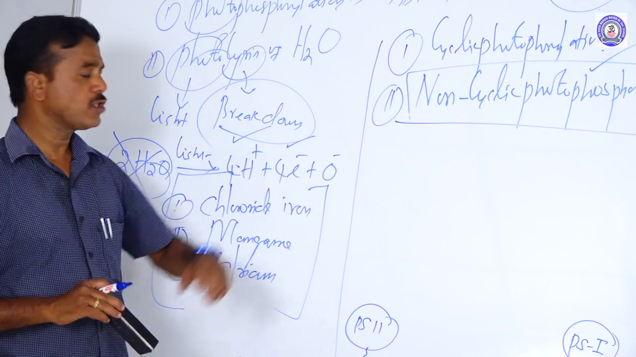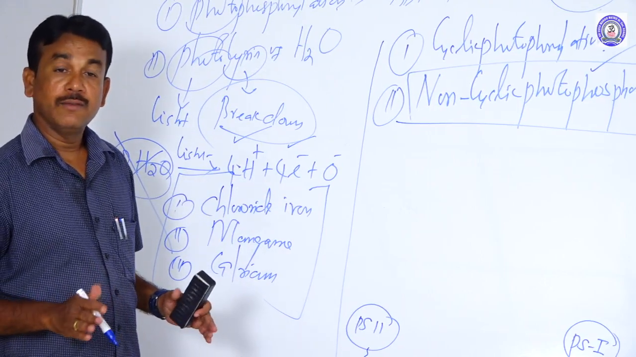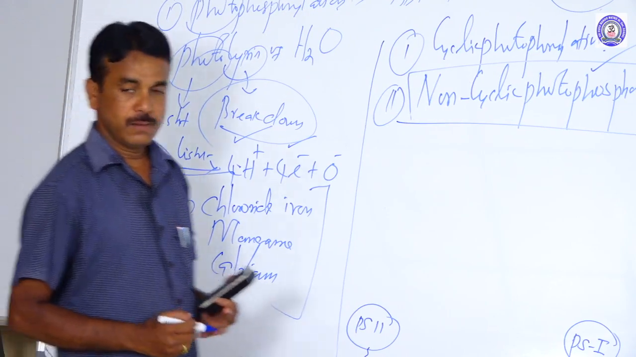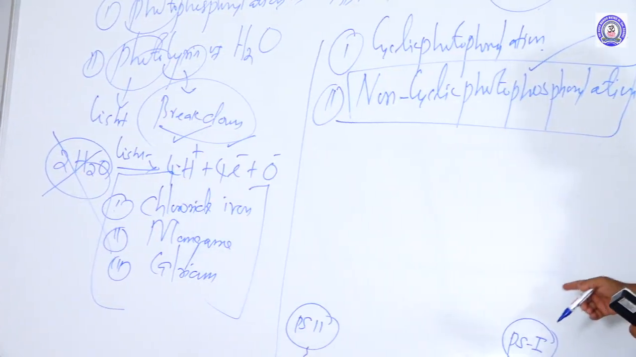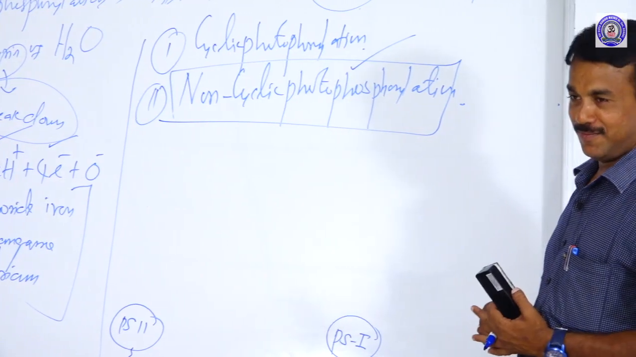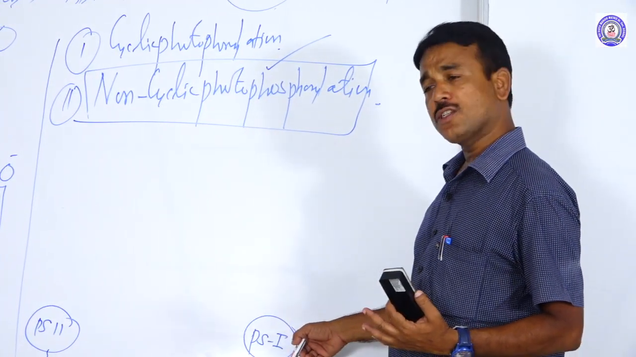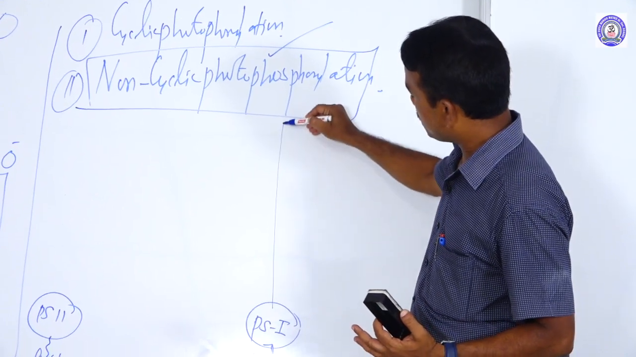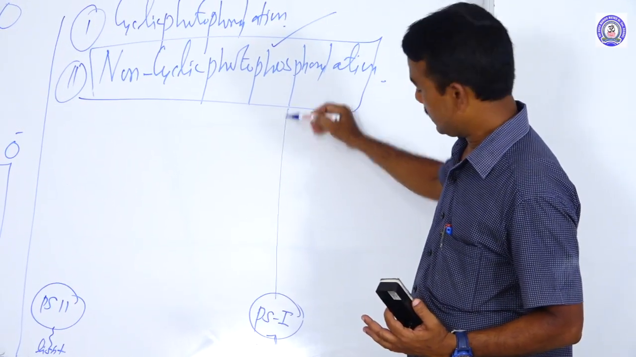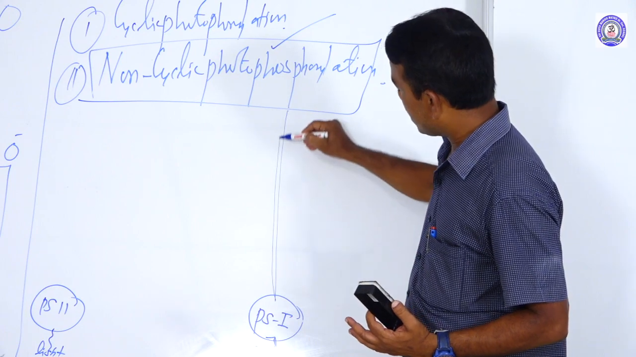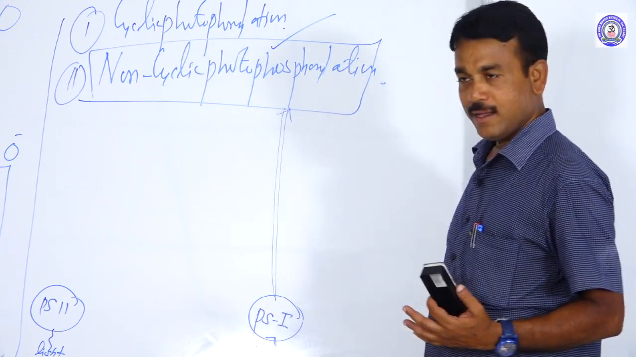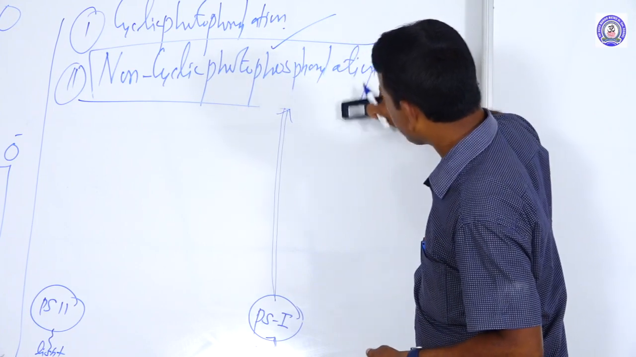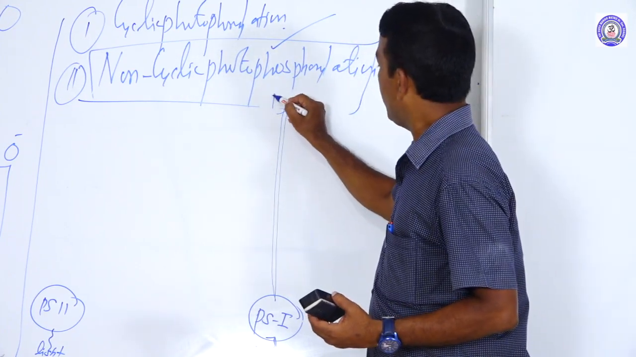Among photosystem 1 and photosystem 2, which is activated first? That's a very important one. Photosystem 1 is activated first. The electrons are expelled. The emitted electrons are first picked up by